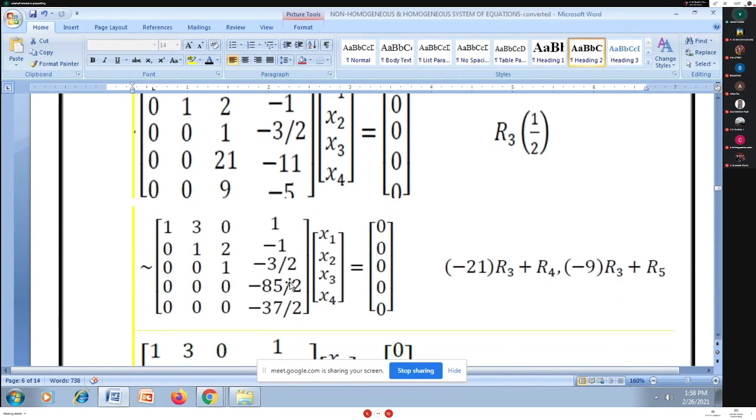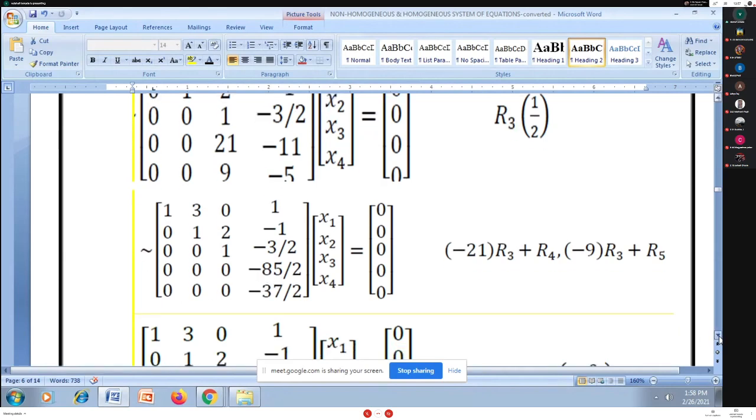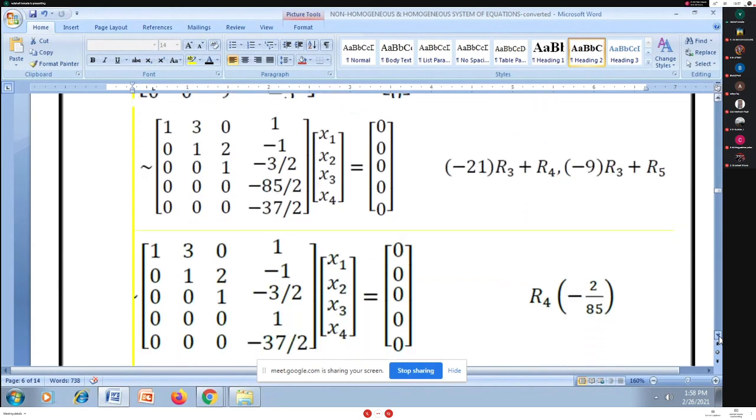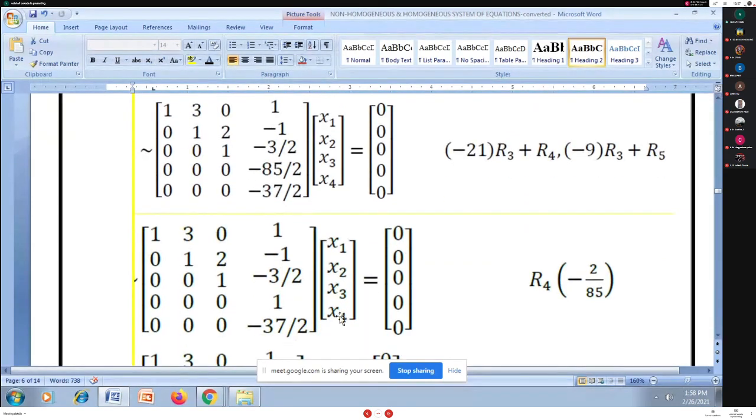Now I want to make the element at the (4,4) place 1. So I simply multiply R4 by minus 2 by 85. Though the entries are quite large, I made the element at the fourth place 1, and now I want to convert this minus 37 by 2 in R5 to 0.